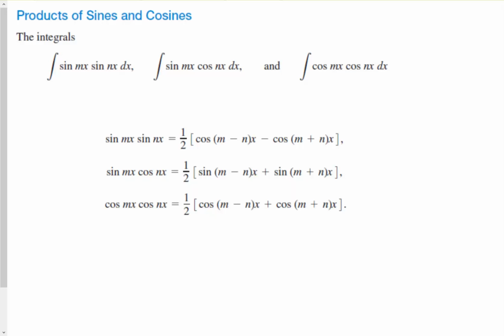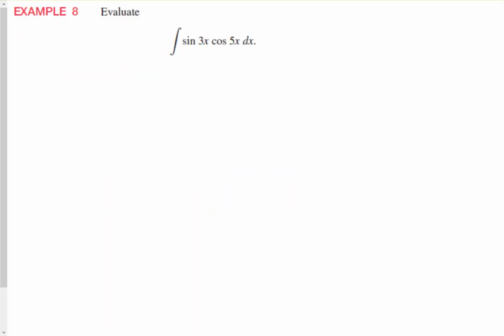So in this next example, we're going to have a sine and a cosine. So we're going to be using the formula here for sine and cosine. Okay, so let's take a look at the problem. Integral of sine 3x cosine of 5x.